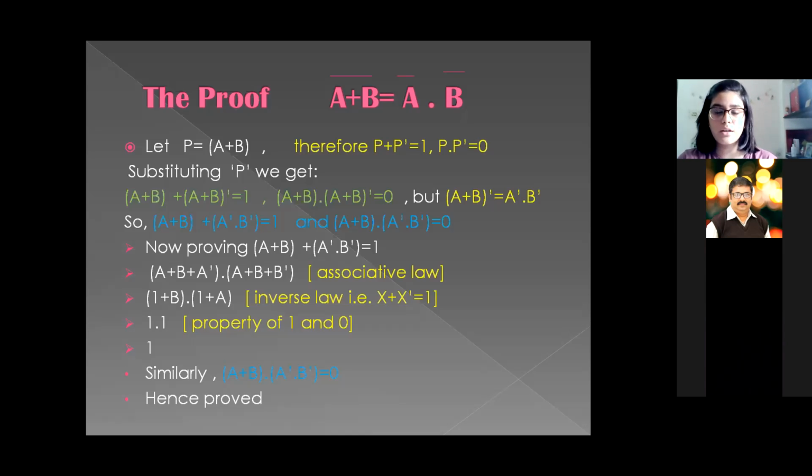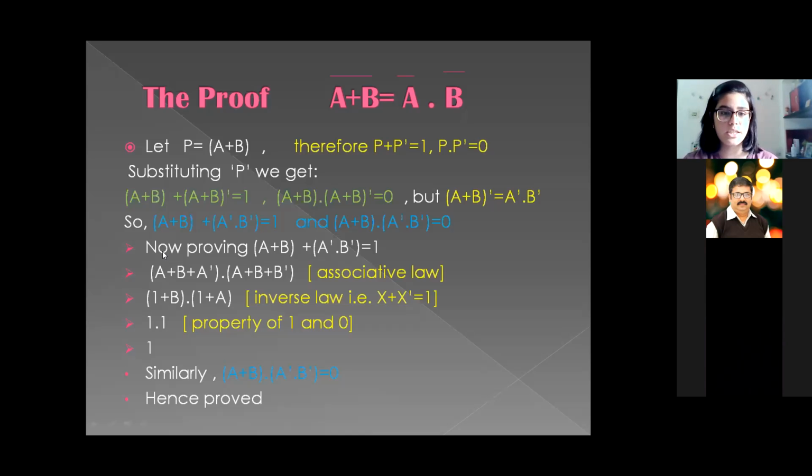In the first line we can see that I have used the complement law, and by substituting in the third line we get two statements. By using De Morgan's law, we need to prove that (a plus b) plus a' times b' is equal to 1, and (a plus b) dot a' dot b' is equal to 0. So we need to prove one of the statements.